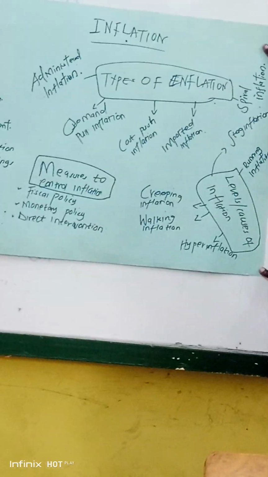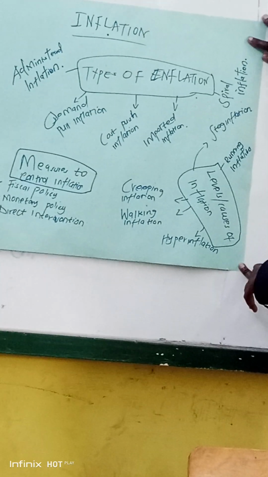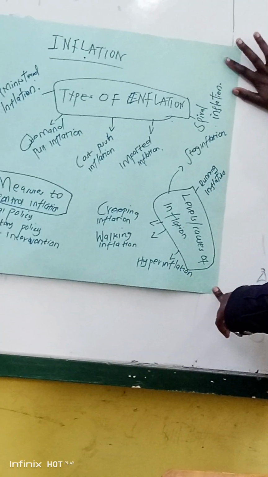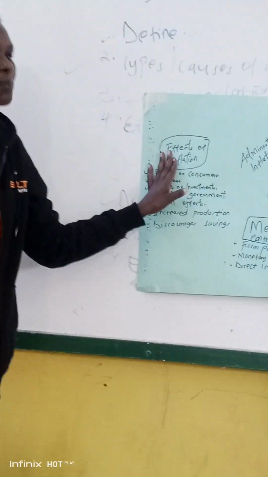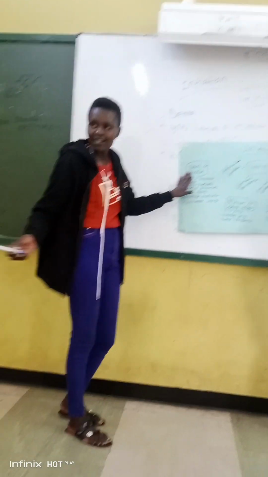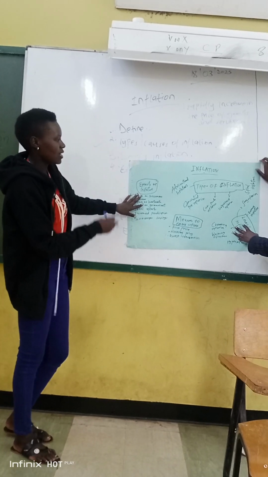Another one, we have looked at the levels of inflation: creeping inflation, walking inflation, hyperinflation, stagflation, and running inflation. I will leave this chart there so that when you enter the class, you just go and look at them so that you can understand well.